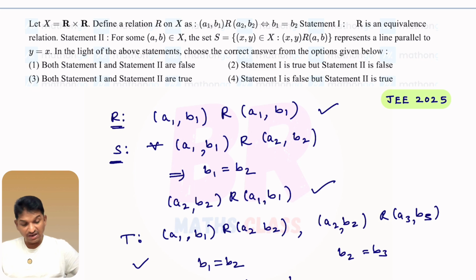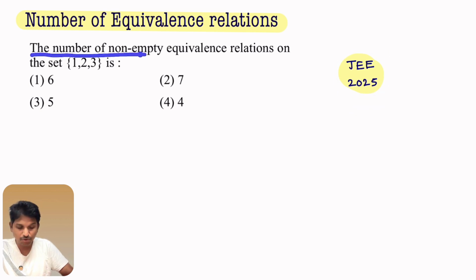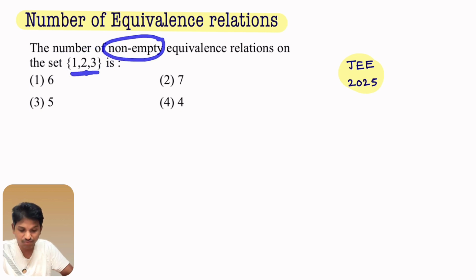So it is clear that for this, the second option is the correct option. This is the question given in JEE examination 2025. The question is the number of non-empty equivalence relations on a set. Number of equivalence relations on this set. Non-empty. However, as set {1, 2, 3} is there, equivalence relation means it must be reflexive, symmetric, transitive.